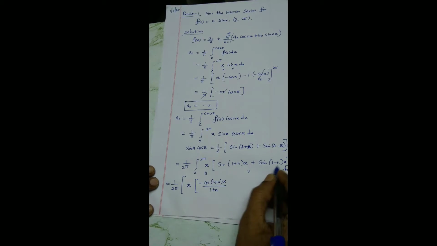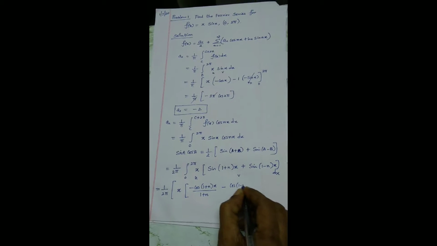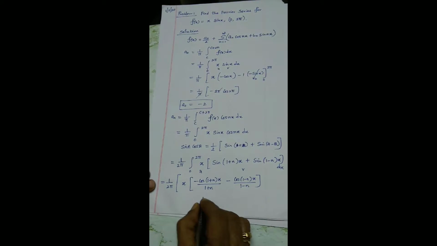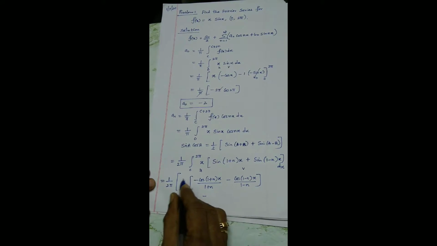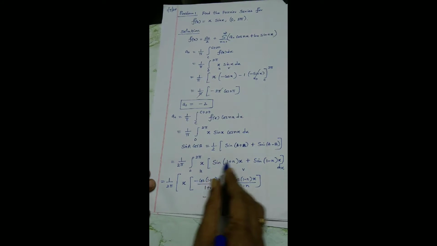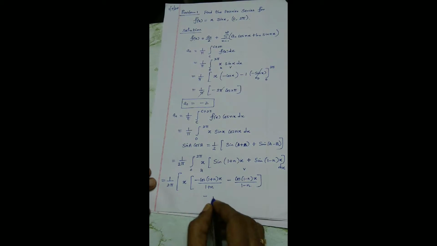In the same way, the integral of sine gives minus cos of 1 minus n x by 1 minus n. Yes. Minus. Now the derivative of x, applying Bernoulli's formula u v1. Derivative of x is 1, you are done.